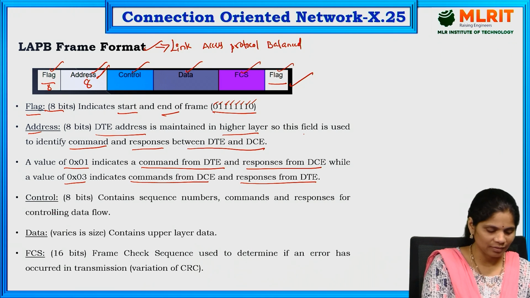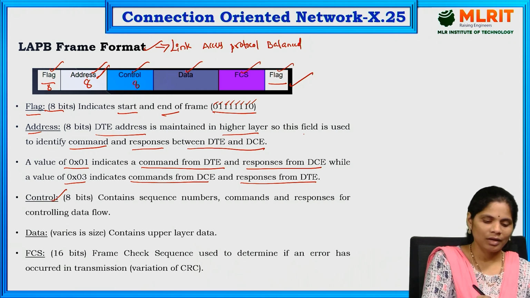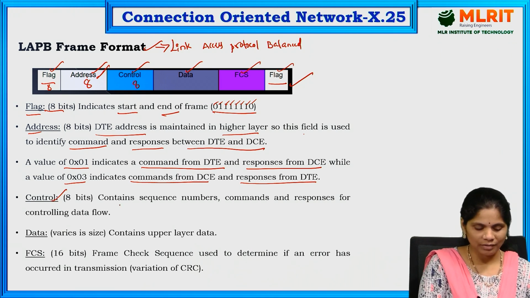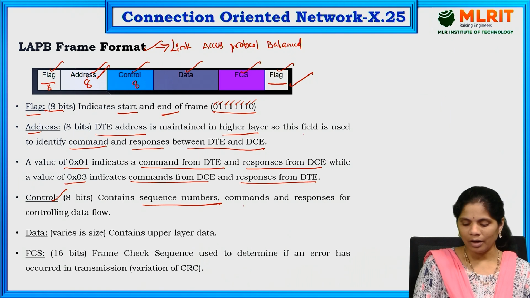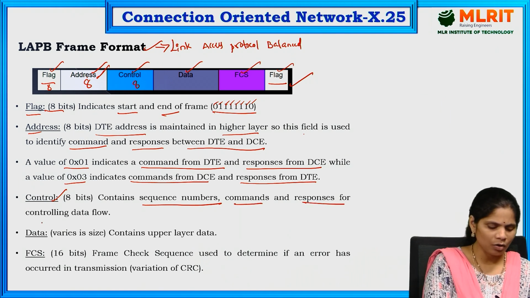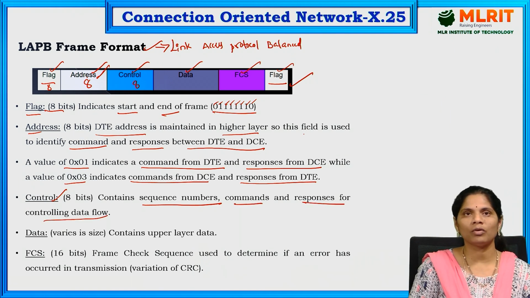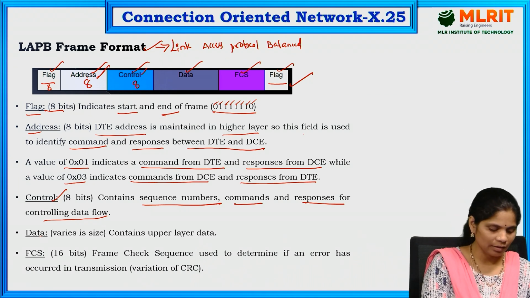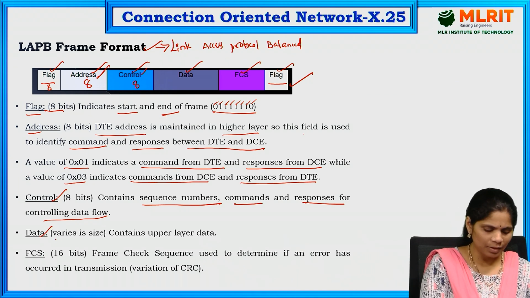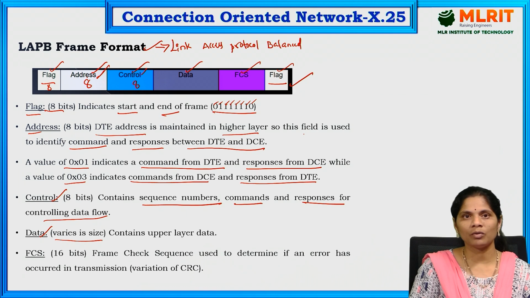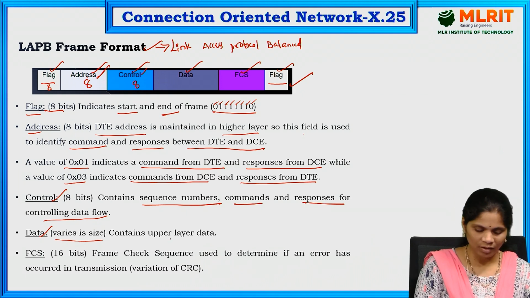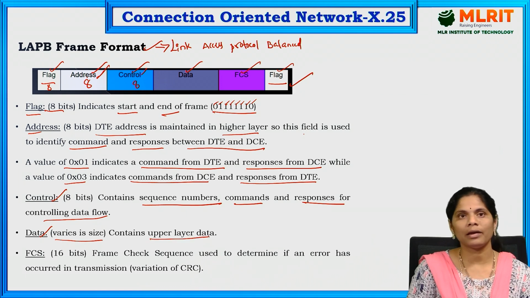And next one is the control. It is also having 8 bits only. It is containing the sequence number, commands, and responses for the control flow of the data. How the data is going to be controlled comes under the control. And next one is the data. Data means based on the size, how much data we are going to transfer. It is mainly talking about the upper layer data.